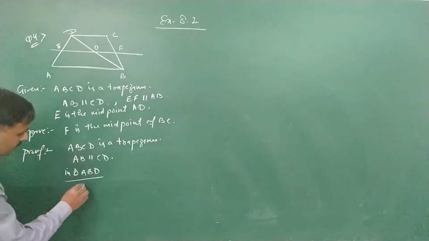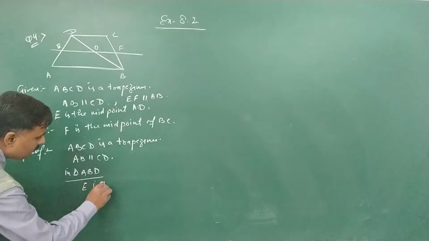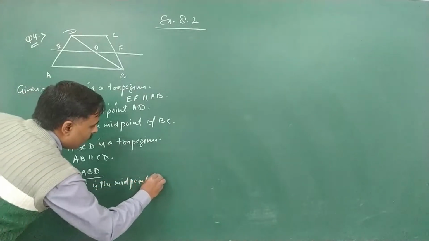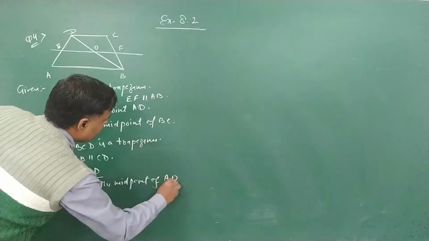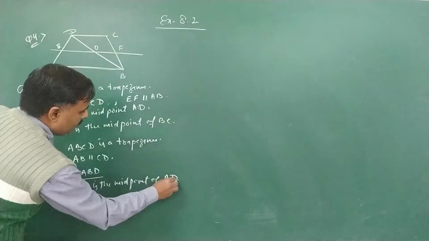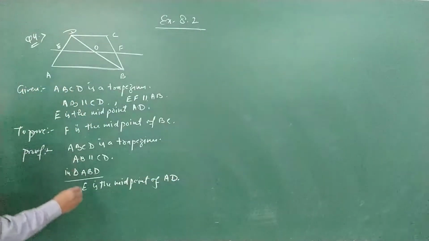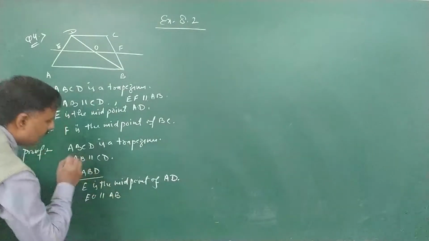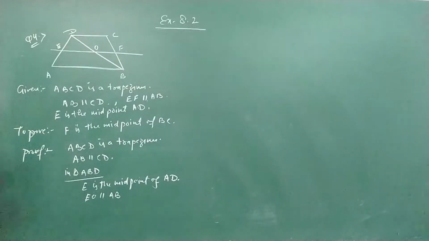E is the midpoint of AD and EO is parallel to AB, so we can apply the converse of the midpoint theorem.